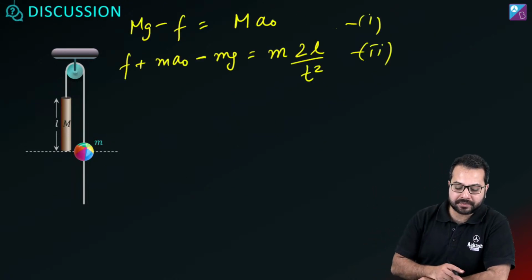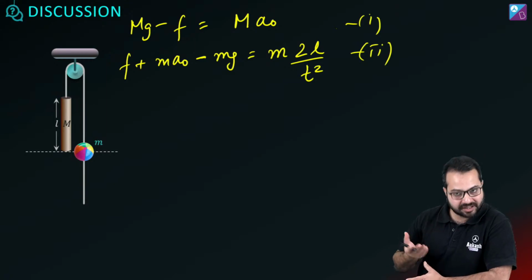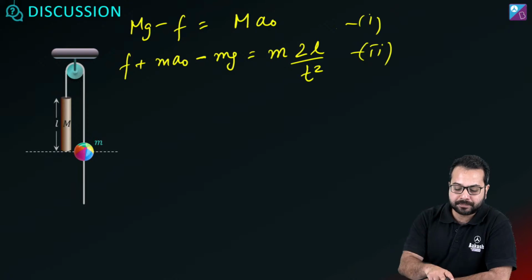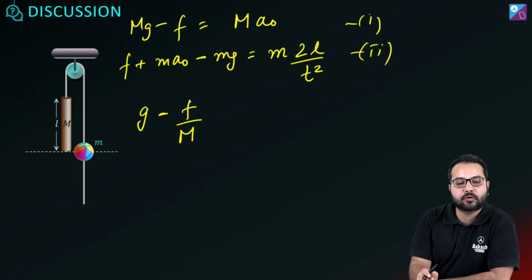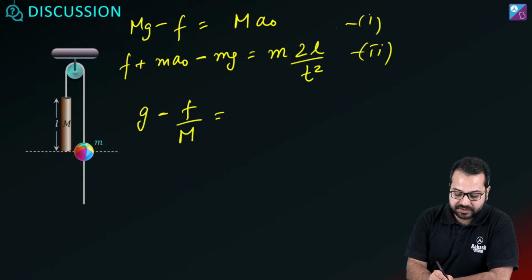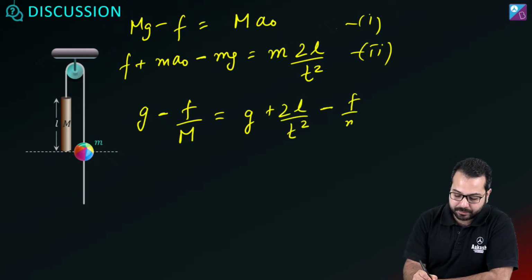Now what do we need to eliminate? We need to eliminate a naught. Correct? We need to eliminate a naught. We need friction, so let's eliminate a naught. So what does a naught become? From equation 1, a naught is equal to g minus f upon capital M. This will be equal to what? This will be equal to g plus 2L upon t square minus F divided by m.